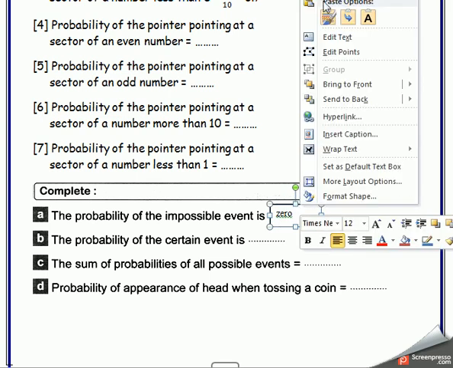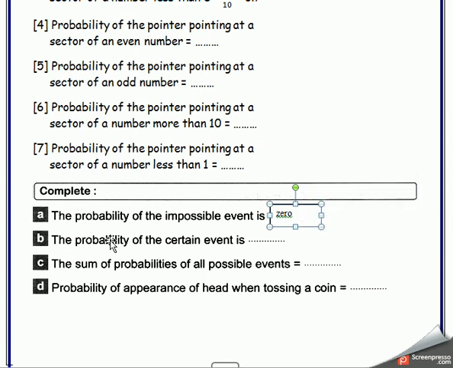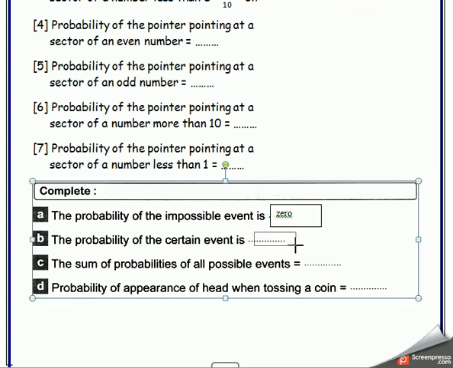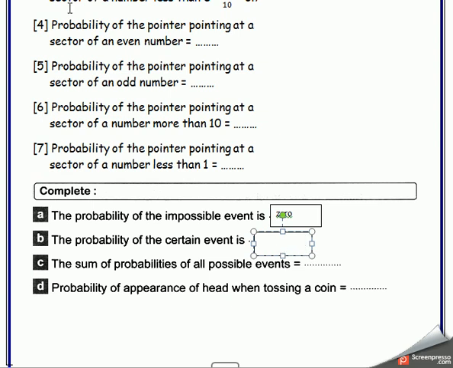Number 2. The probability of a certain event. What's the meaning of certain event? It means مؤكد, mister. So the certain event equals what? Equals 1, mister. Certain event equals 1.